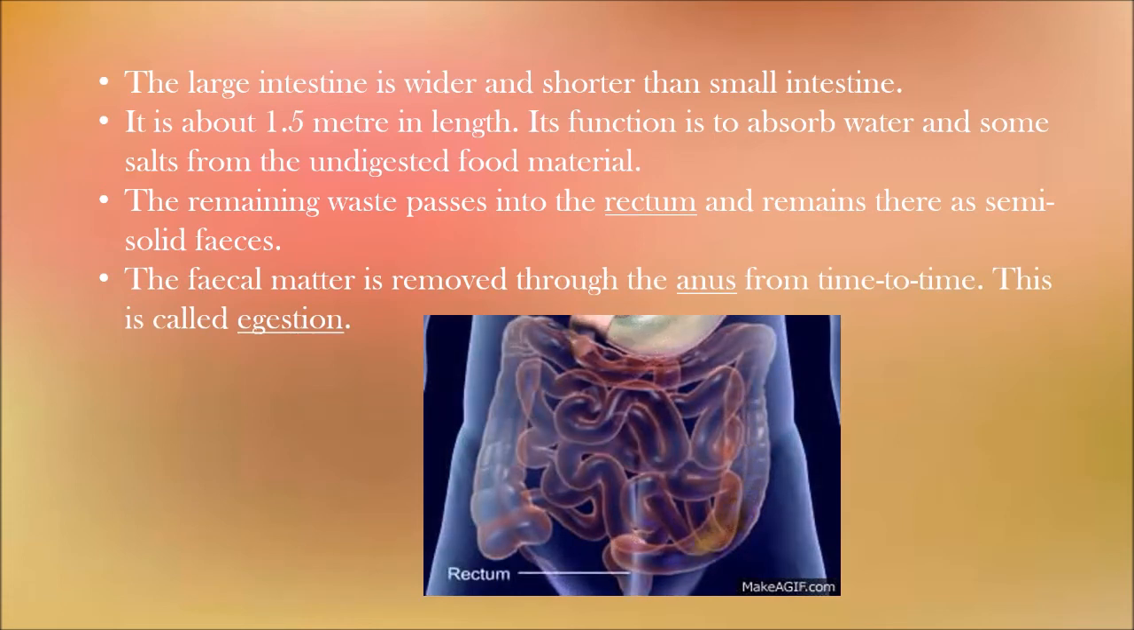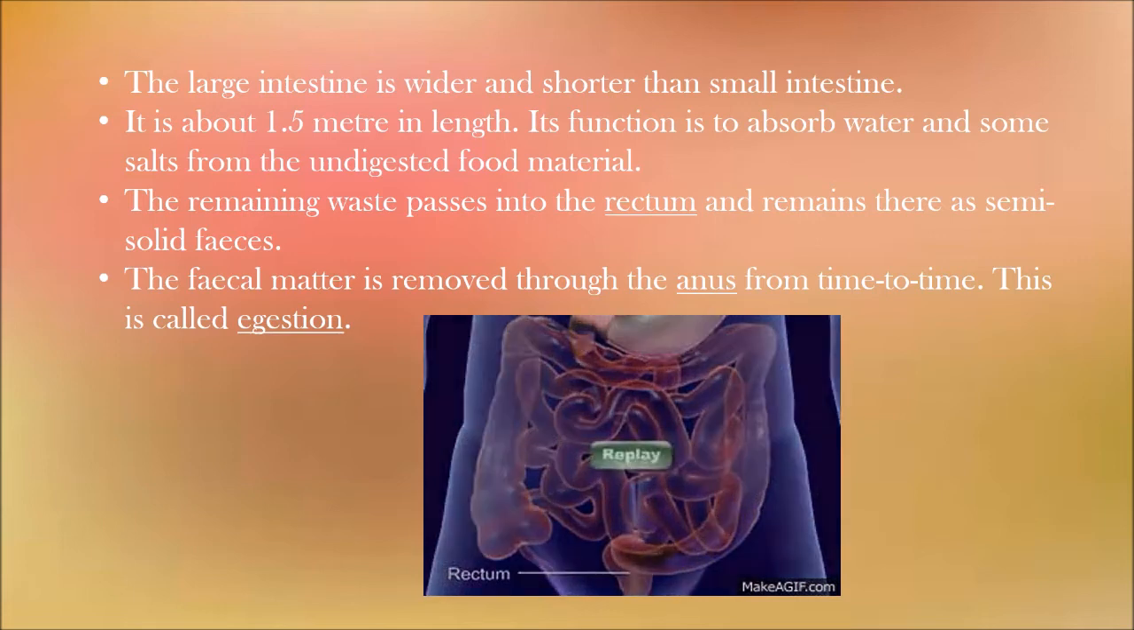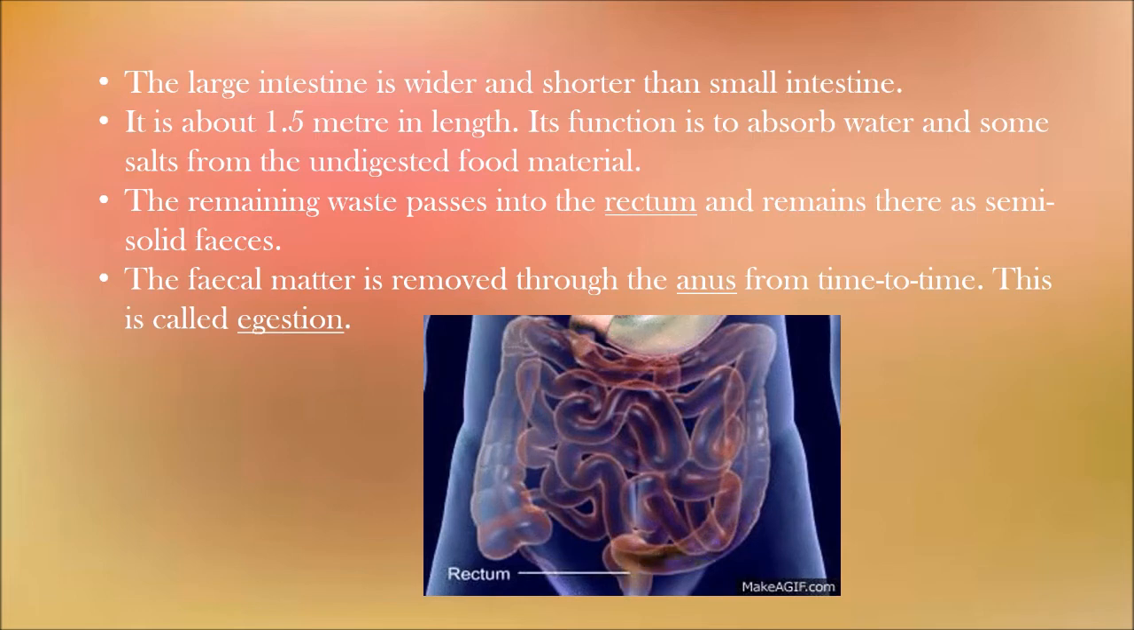This is called egestion. So we started with ingestion, where you take in food, and we've ended with egestion, where the fecal matter is removed through the anus. Large intestine is wider and shorter. I told you the small intestine is the longest. Always the large intestine is smaller while the small intestine is longer. So everything that you eat is digested. The small intestine has completed the digestion, and it has now gone into the large intestine. The large intestine absorbs whatever water or salt is remaining, and the remaining waste is thrown out of the body.